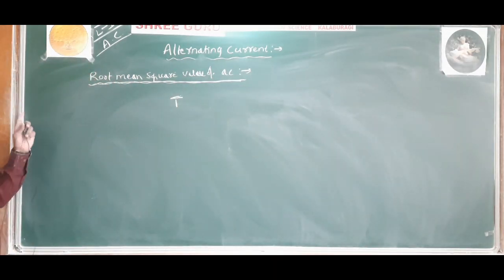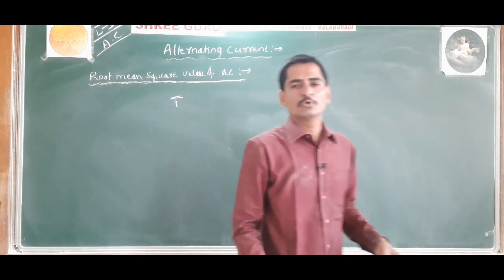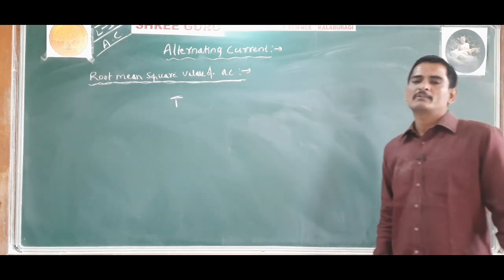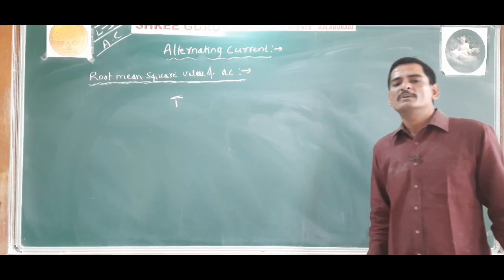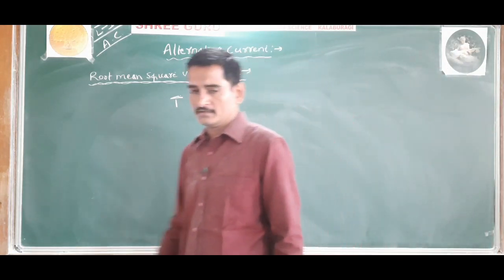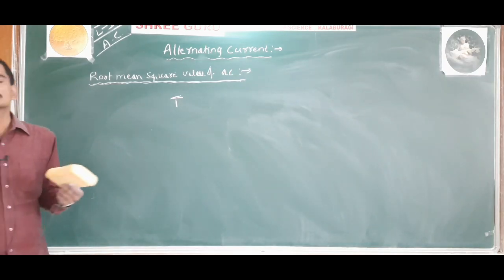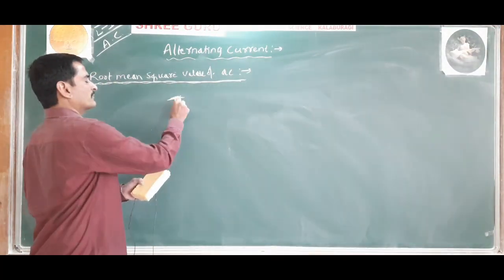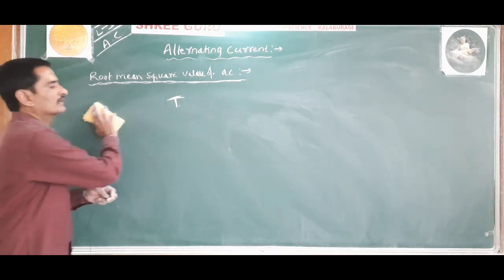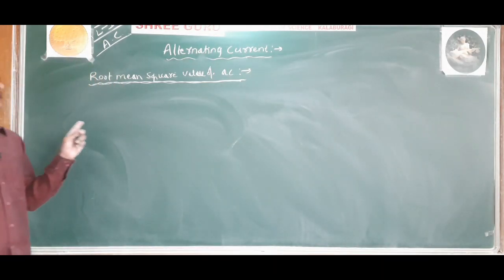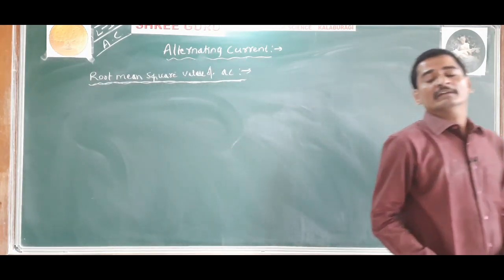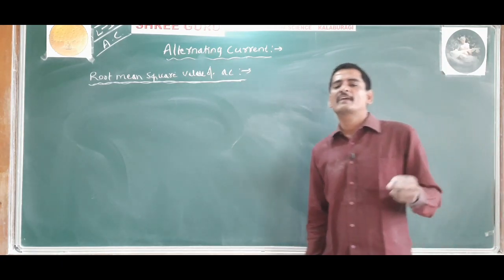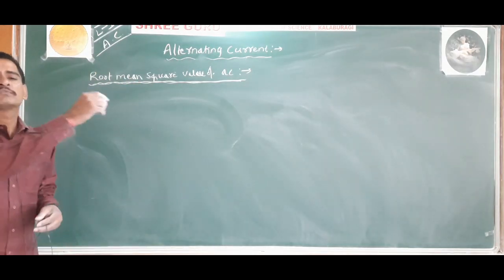Okay, once again I will repeat. Root mean square value of AC is that value of steady current which produces the same amount of heat in a conductor as is produced by the AC when passed through the same conductor for a time period of capital T, that is, for a time period of a full cycle.